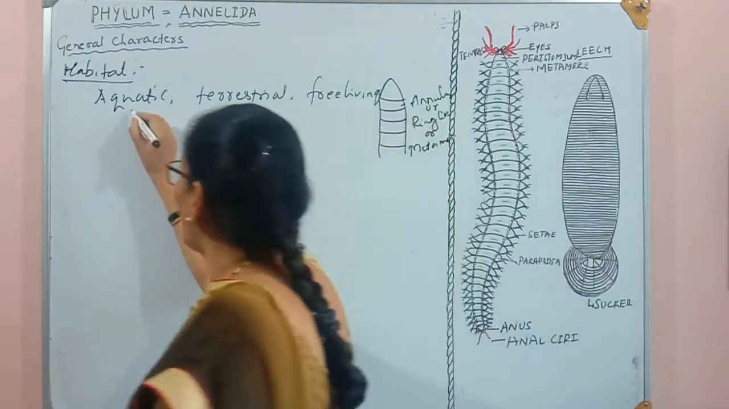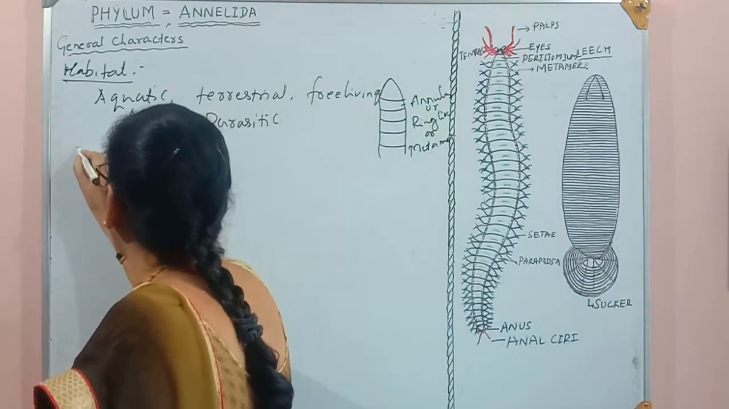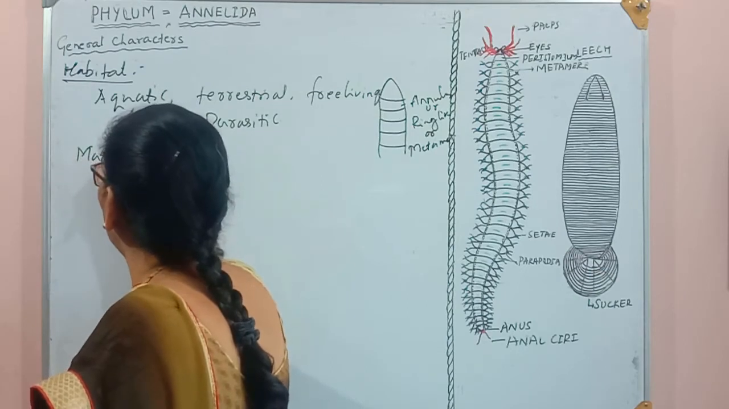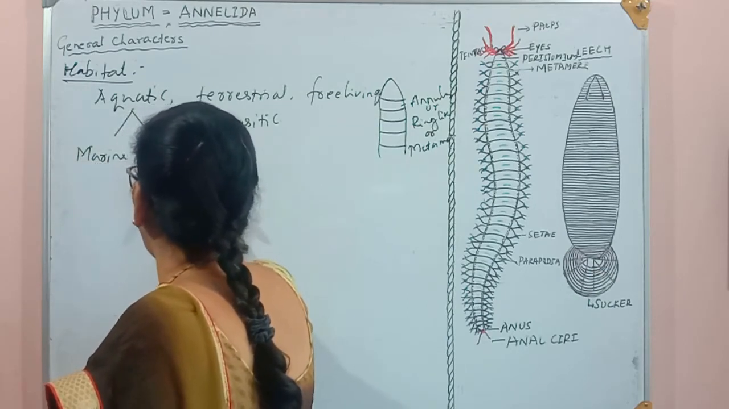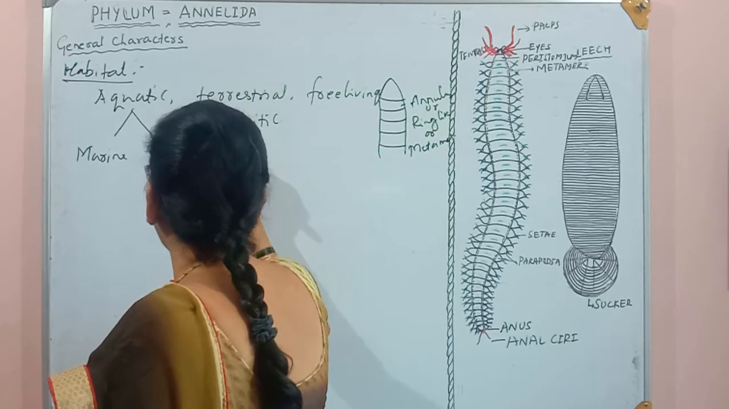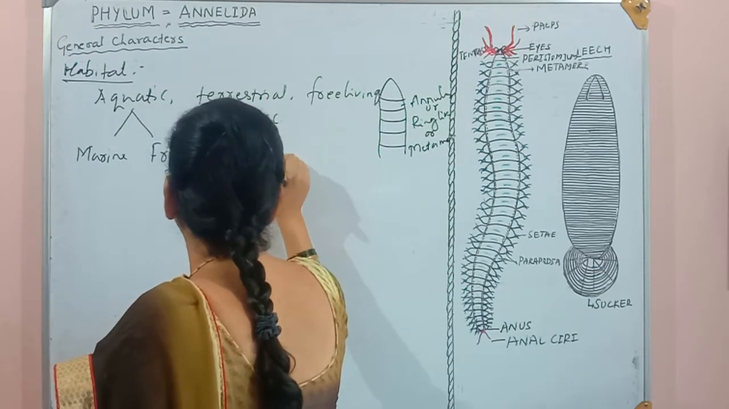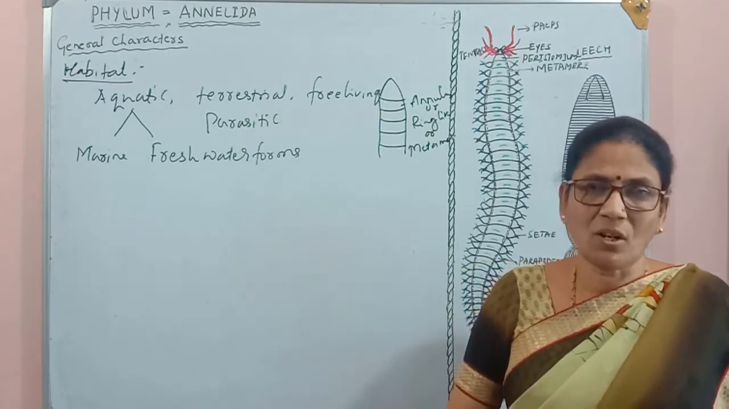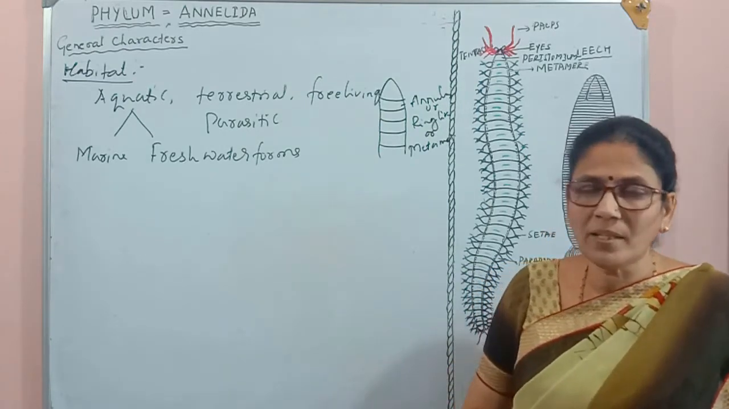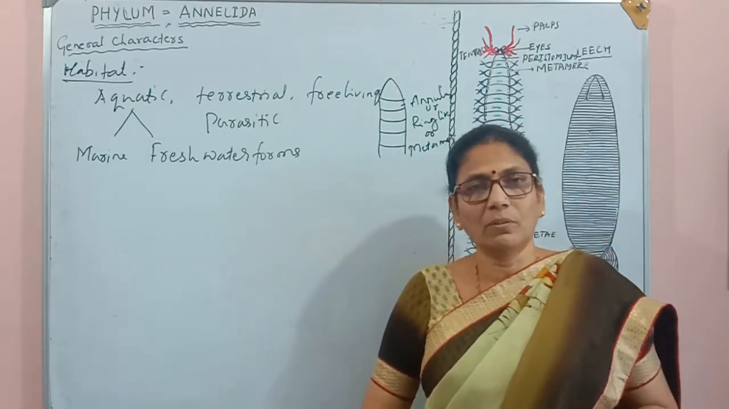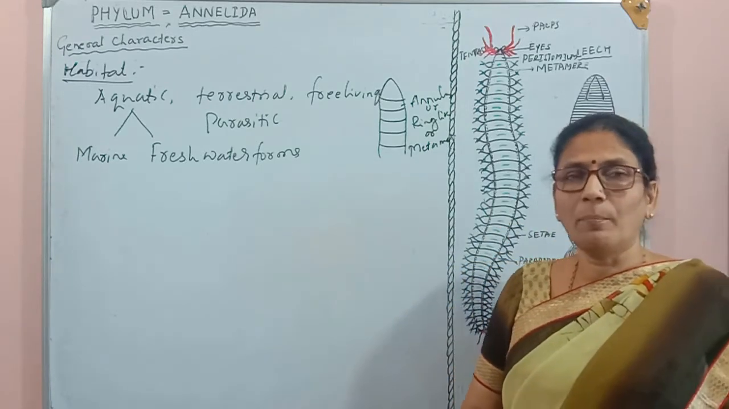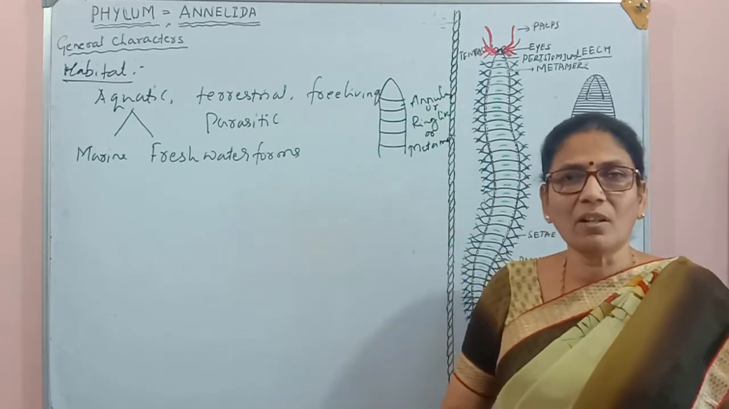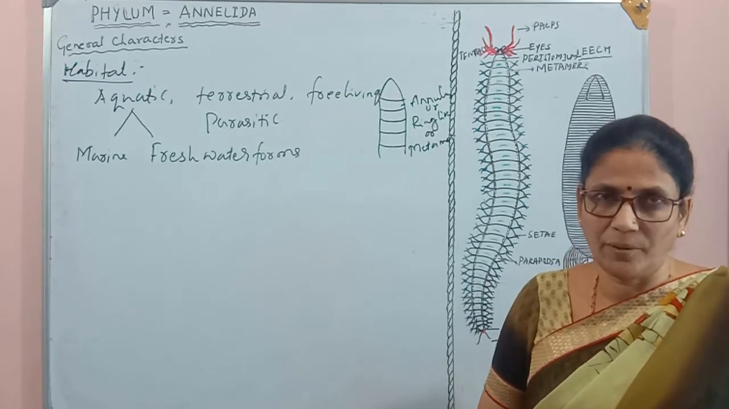In aquatic also there are two forms. One is the marine form and the other is the freshwater form. Marine means, as we know, sea water or salt water. Freshwater means lake water, river water, pond, well. So these all are considered freshwater.